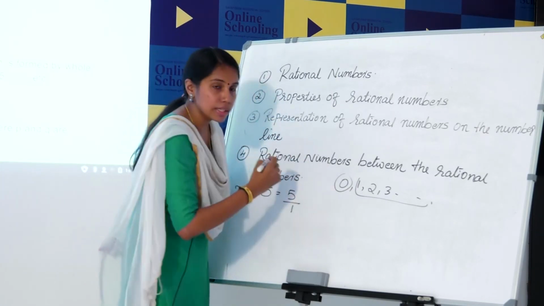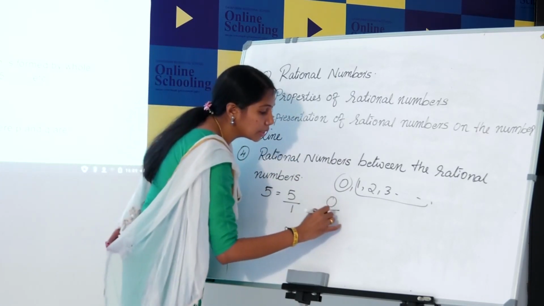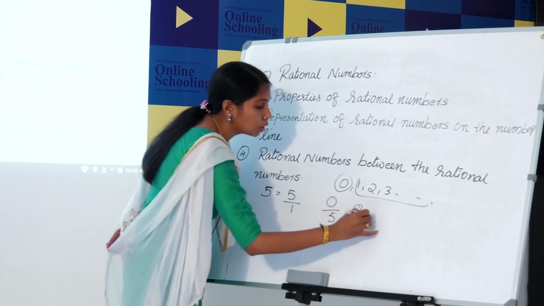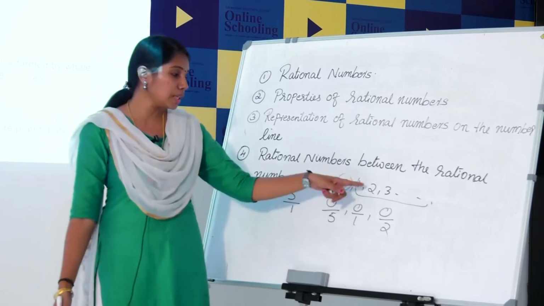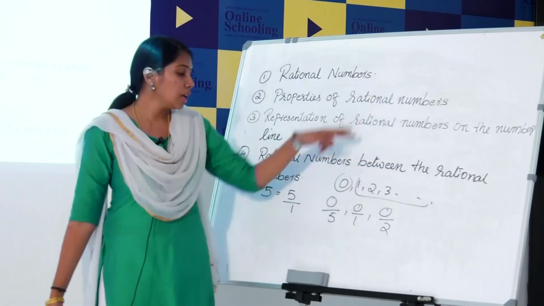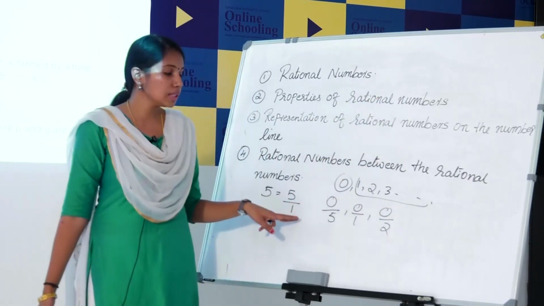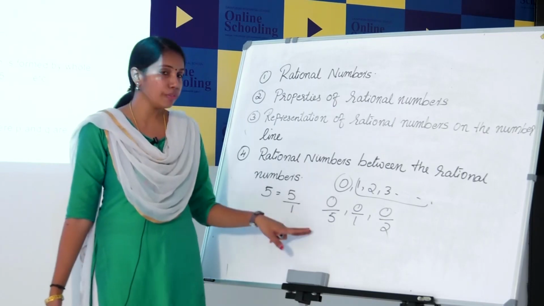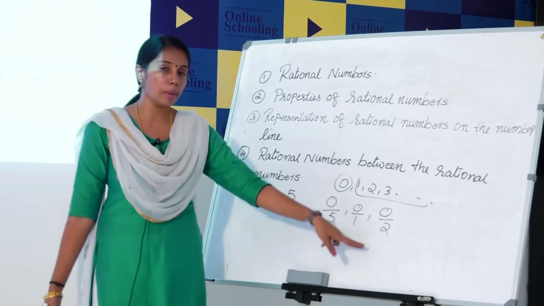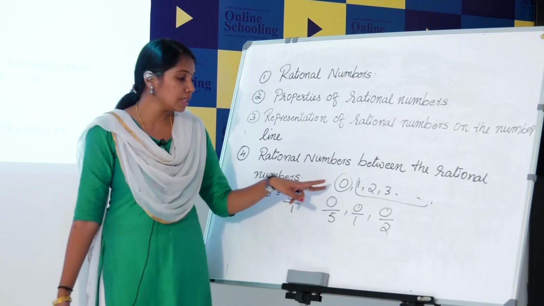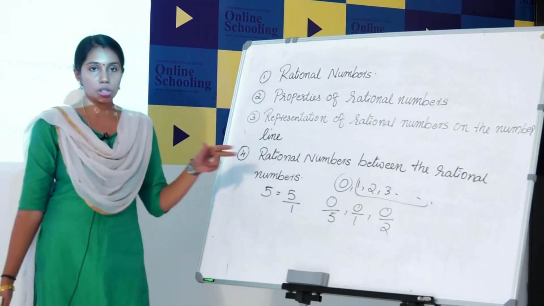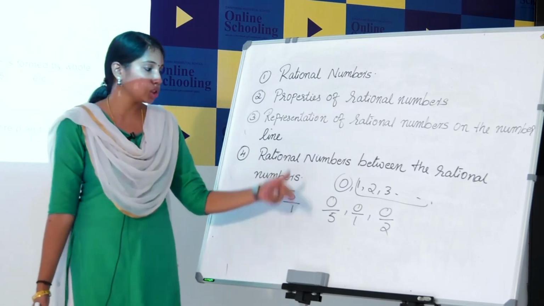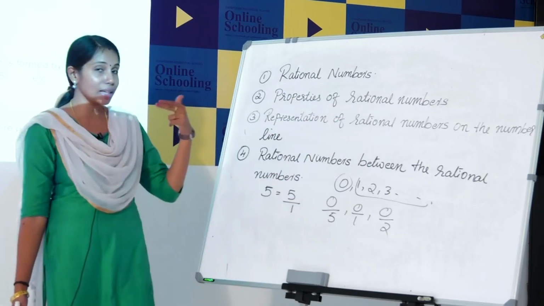How can we represent 0? 0 we can represent as 0 by 5, 0 by 1, 0 by 2, etc. The answers of these are 0: 0 by 5 is 0, 0 by 1 is 0, 0 by 2 is 0. So we can express 0 also in the form of P by Q. So whole numbers are rational numbers. Natural numbers are rational numbers. Whole numbers are rational numbers.